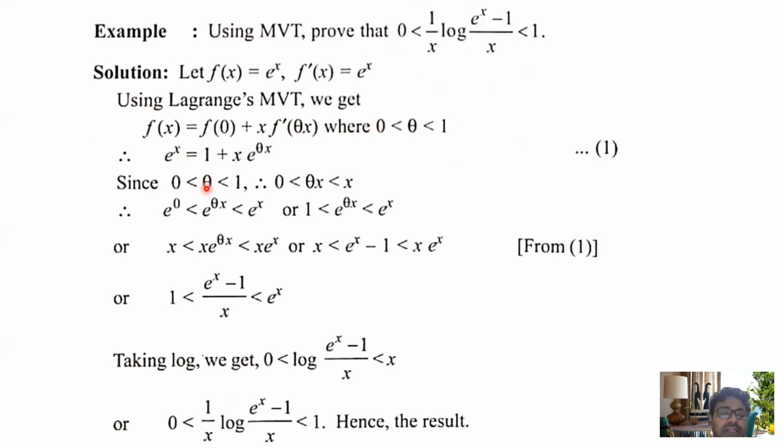So now 0 less than theta less than 1, now you multiply x with both sides, that is 0 less than theta x less than x. Now the exponential part: e to the power 0 less than e to the power theta x less than e to the power x. So 1 less than e to the power theta x less than e to the power x. Now multiply both sides by e to the power x. Why? Because of this. Try to understand the logic.